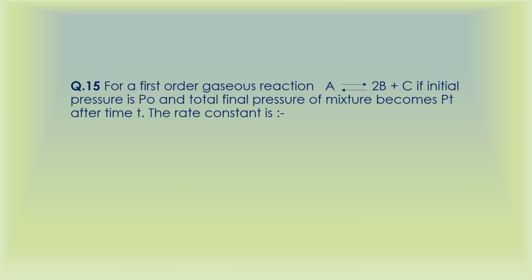Then the next question was a kind of tricky question, you can say, but I won't call it a tricky question, because a similar question was mentioned in the NCERT book. That was not mentioned as a question, but when NCERT was explaining a concept in the text, they took approximately the same example, just this 2 wasn't there. They had A in equilibrium with B plus C, so this 2 was added later by the AIIMS examination. So let us go for the question.